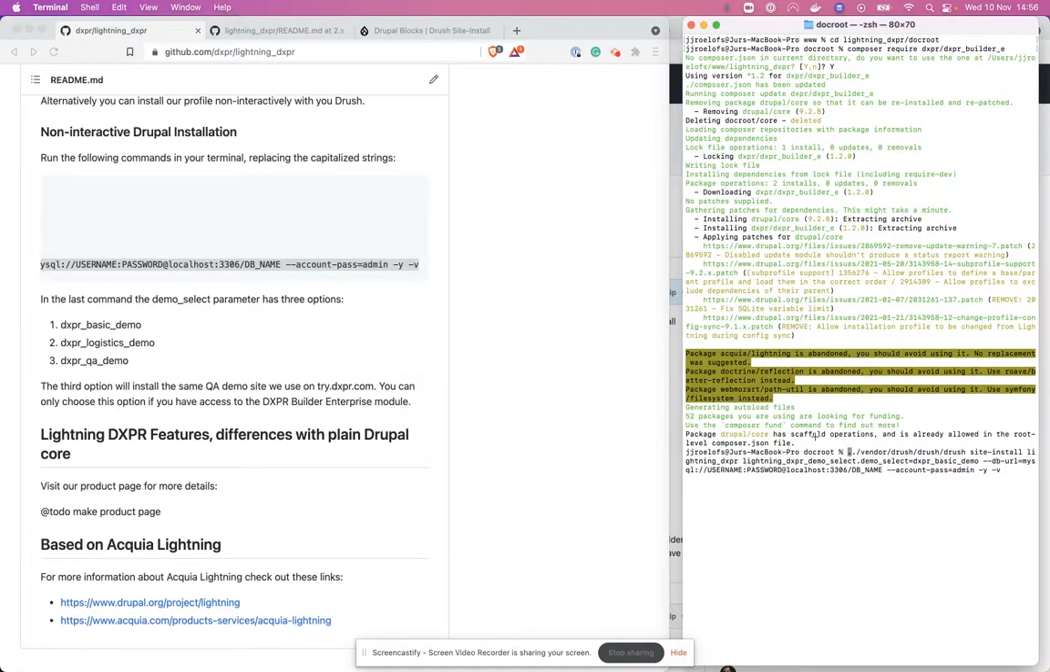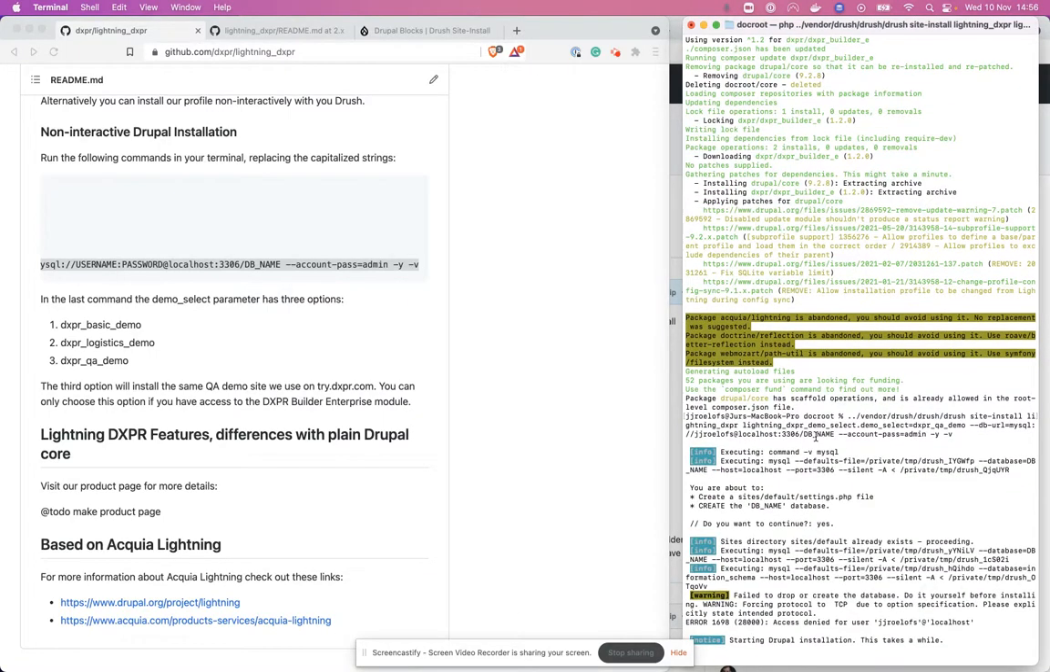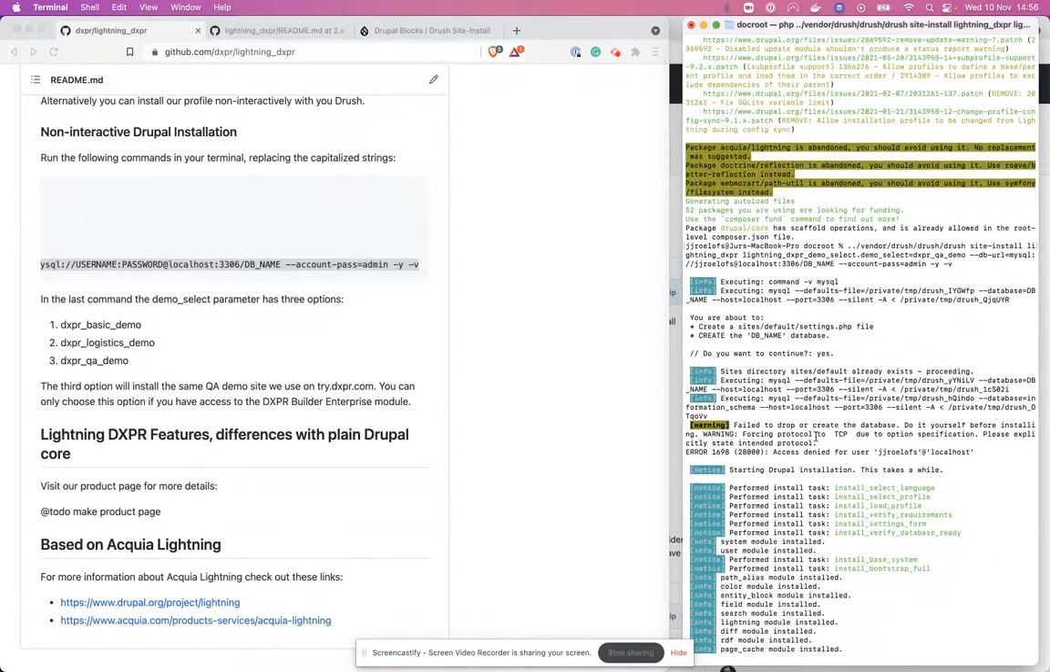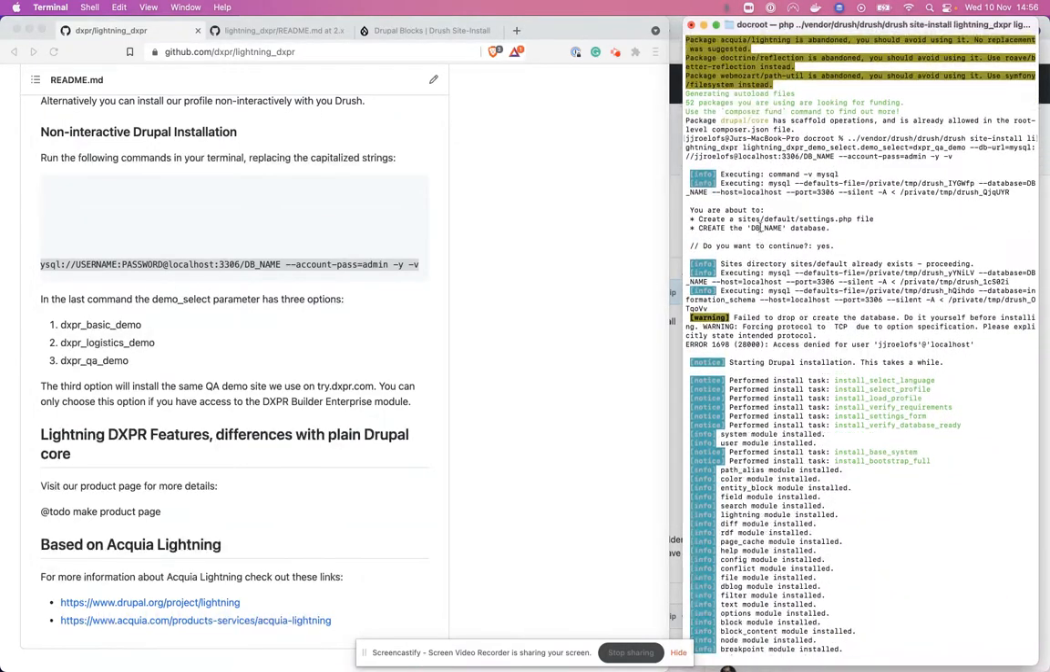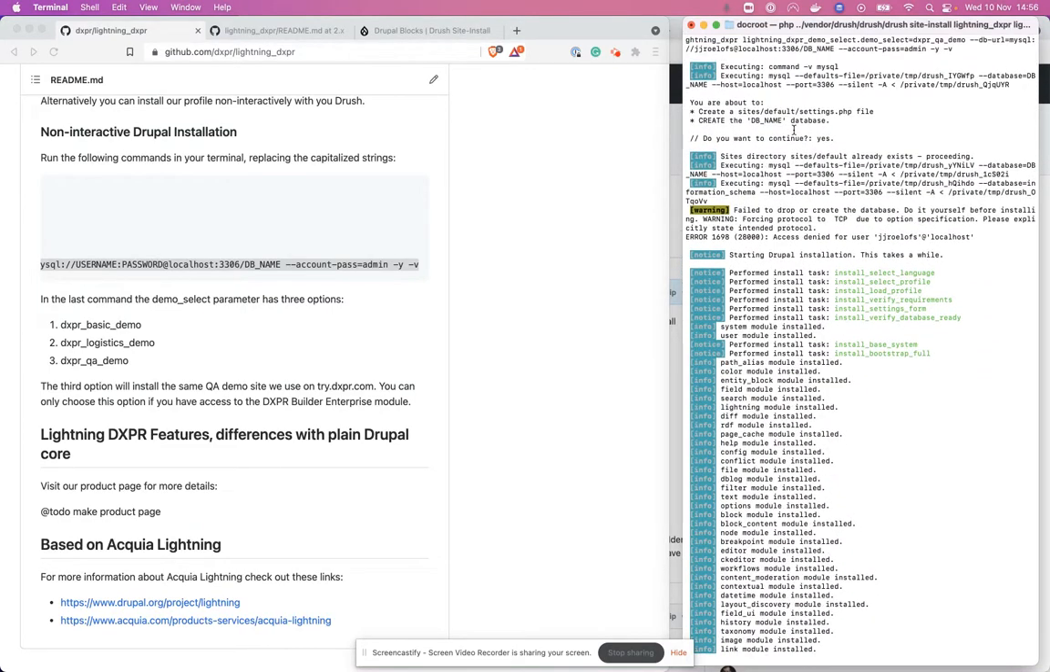and edit the options. Here it says demo select is DXPR basic demo. We're going to change this to DXPR QA demo. I'm going to update the MySQL login here. I don't have a password set on my local machine, so it's just the username. And I click backspace. I didn't set up a database, but I think the account has permission to create one.